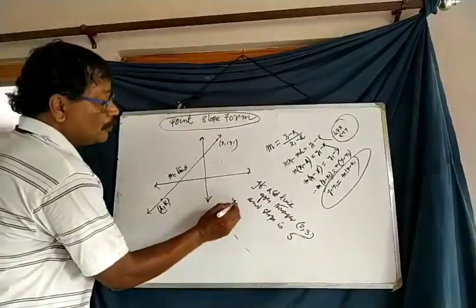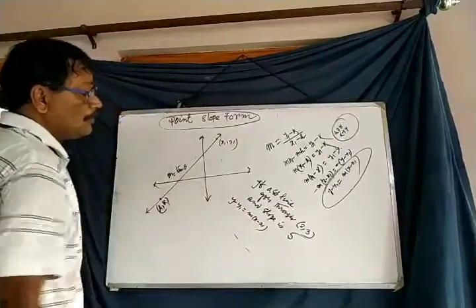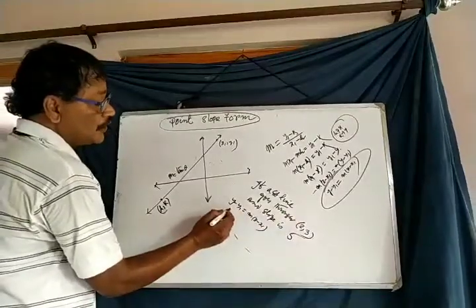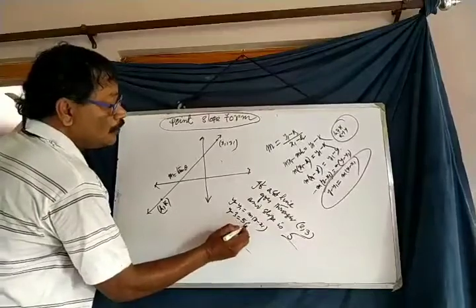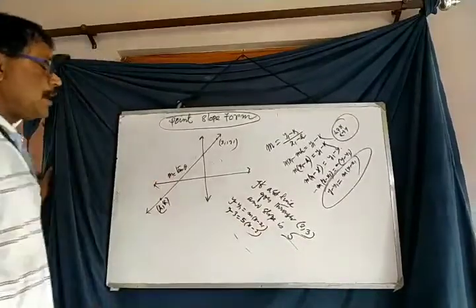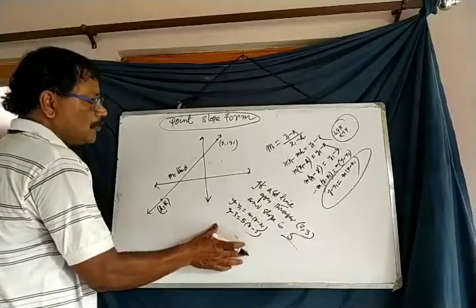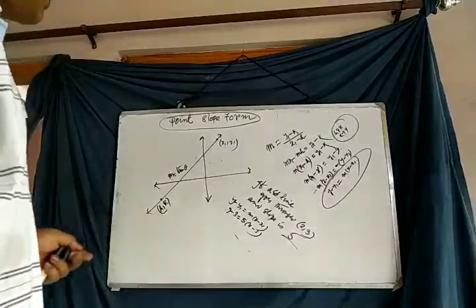First we have to consider that y minus y1 is equal to m into x minus x1, and put the value of x1, y1. x1 means 2, y1 means 3. So y minus 3 is equal to slope is 5, so 5 into x minus 2. And after calculation, you will get the form ax plus by plus c is equal to 0, which is the standard form of the equation of straight line.